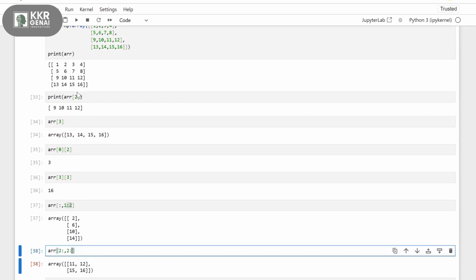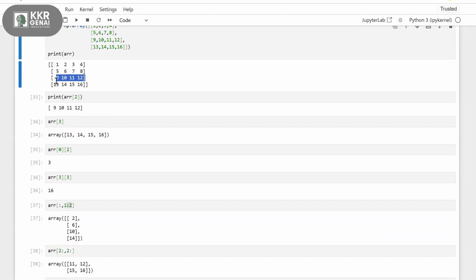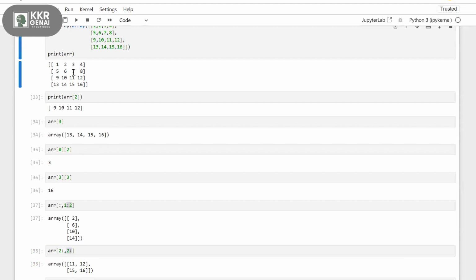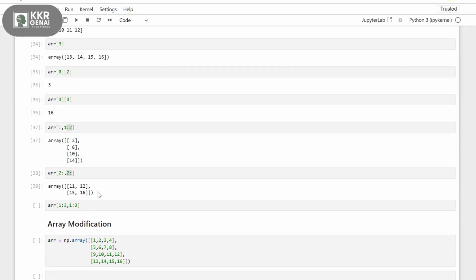If you observe the array, go from 2 to the end. So this is my row at index 2, and then index 3, 9, 10, 11, 12, 13, 14, 15, 16. And for columns, 2 colon. That means from here, 3, 7, 11, 15, 4, 8, 12, 16, 2 to the end, right? So I'm getting 11, 12, 15, 16. Last 2 rows, last 2 columns. 11, 12, 15, 16. So this is my output.